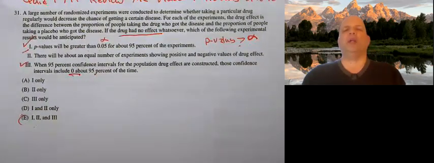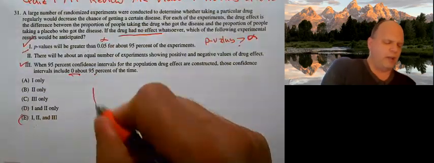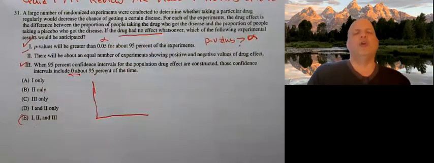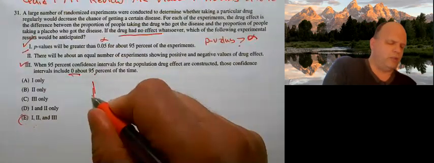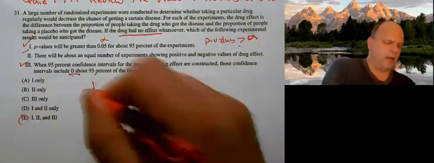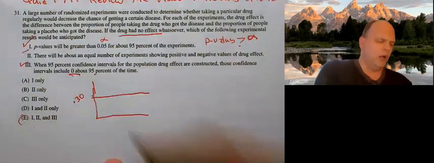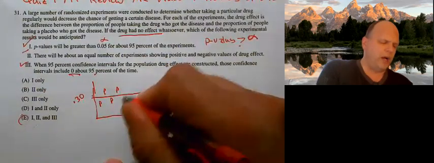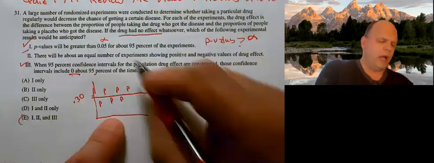There will be about an equal number of experiments showing positive and negative values of the drug effect. So let's just say the proportion of the people in the population who get the disease, and I'm just making up a number, is 0.30. So 30% of the population gets the disease. Well, we're going to have some placebo above, some placebo below, some above, some below.